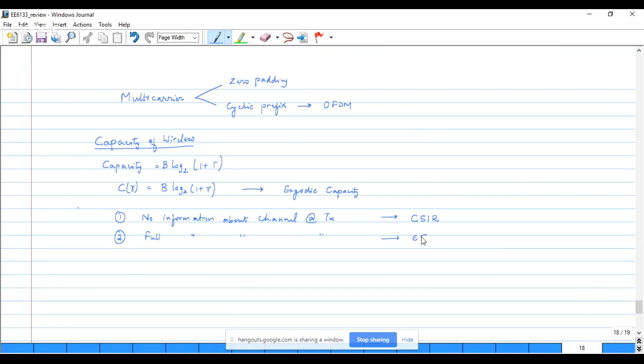And the second one is when we have full information about the channel at the transmitter. This is called CSIT. We looked at the capacity when we have information only at the receiver, and then also the capacity when you have complete information at the transceiver, and then developed the complete understanding. One of the key elements for the case of CSIT, when you have full information at the transmitter, is that we also recognize that we can do power allocation differentially. You don't have to allocate power to all channels of different SNRs at the same power level. So, power allocation based on SNR.